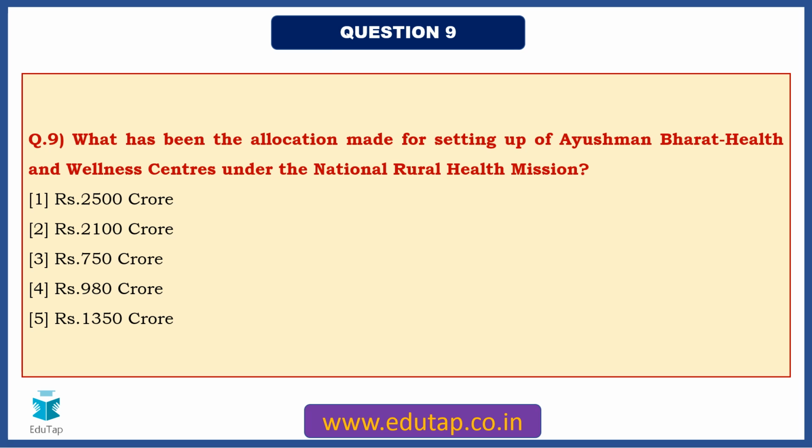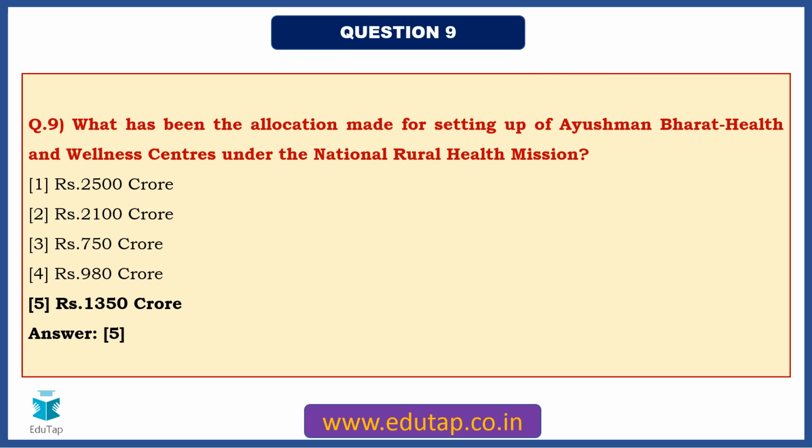Now coming to the ninth question, what has been the allocation made for setting up of Ayushman Bharat Health and Wellness Centers under the National Rural Health Mission? The previous question was regarding the urban component, and now we are having a look at the rural component. So the answer for this particular question, friends, it is rupees 1350 crore.